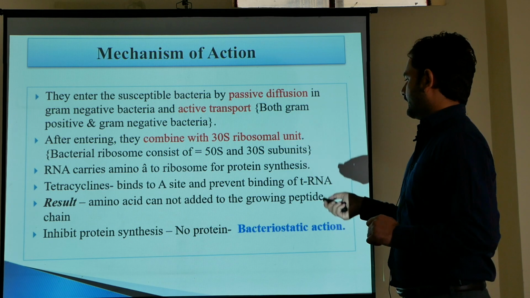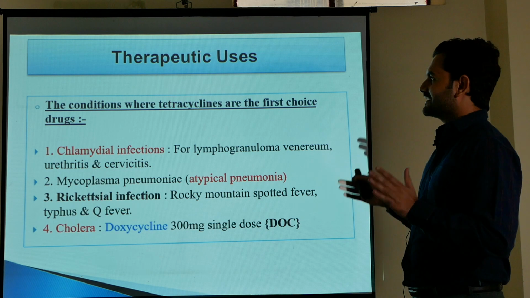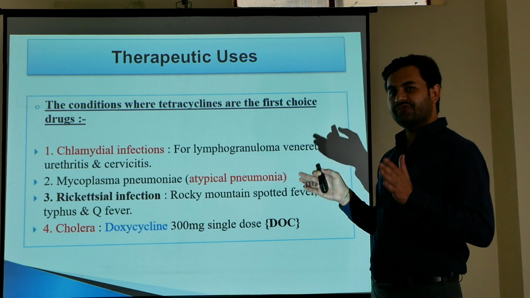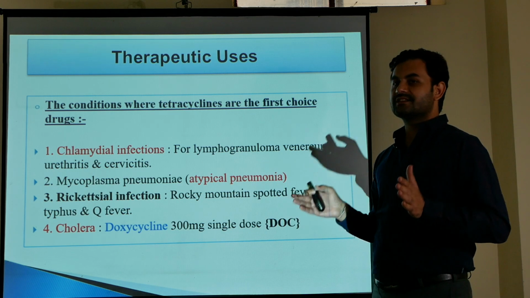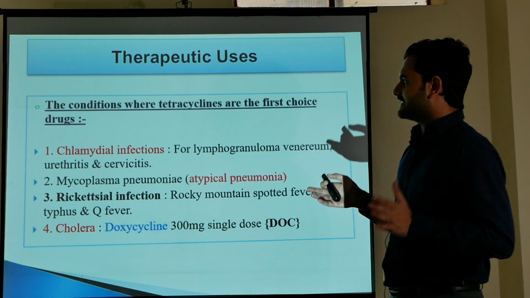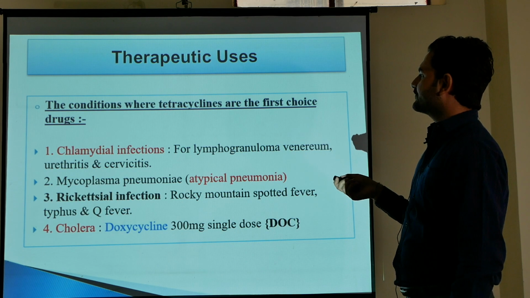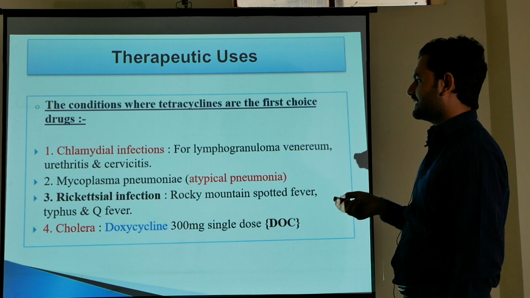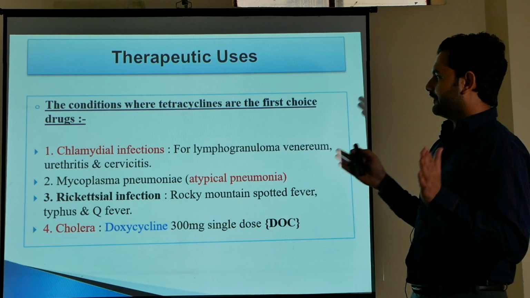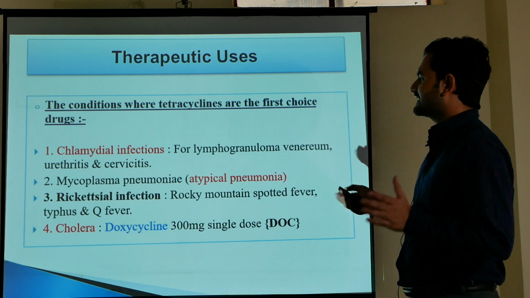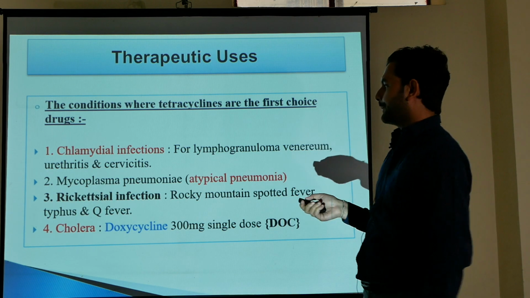Now come to the therapeutic uses of tetracyclines. Tetracyclines are used against various infections empirically where it is difficult to diagnose the sensitivity of the bacteria. The conditions where tetracyclines are first choice drugs, like chlamydial infections, they are highly effective against chlamydial infections such as cervicitis, urethritis and lymphogranuloma venereum.